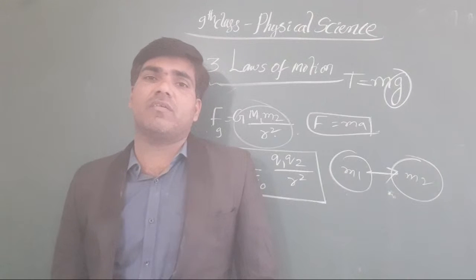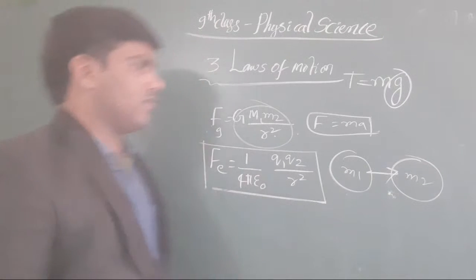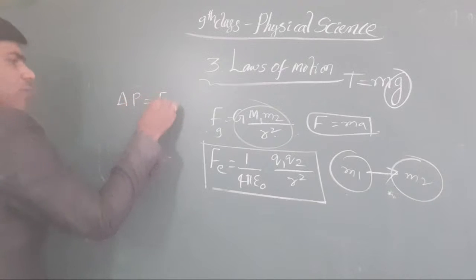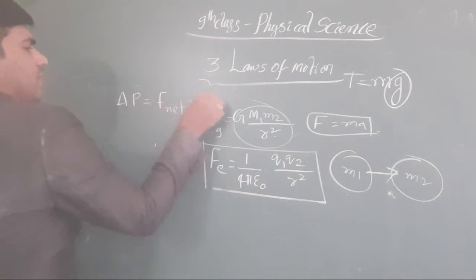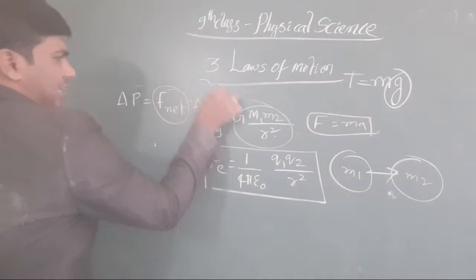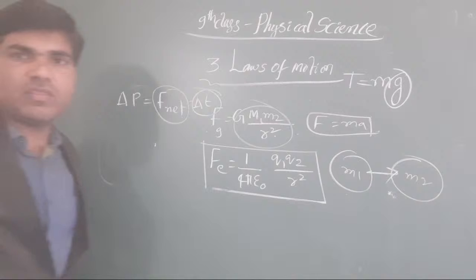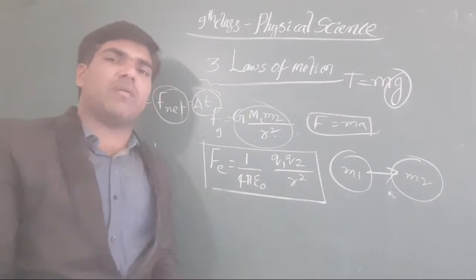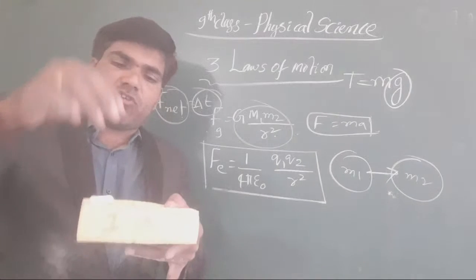Impulse is nothing but the change of momentum, the net force taken with the time. There are many examples, like a ball or a chalk piece.